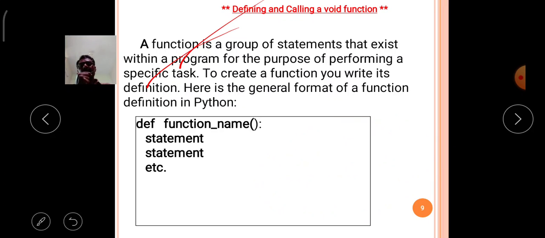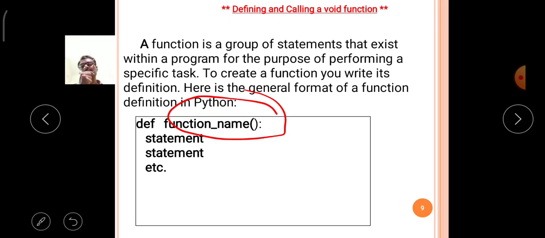Observe the syntax of the UDF function. Write the keyword def, then give a space, then mention the function name, with empty parentheses, which means it cannot take arguments.